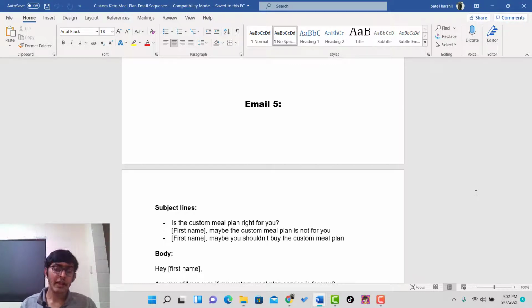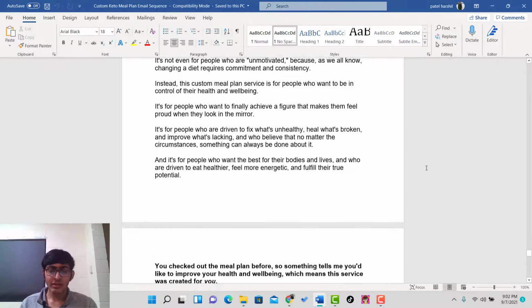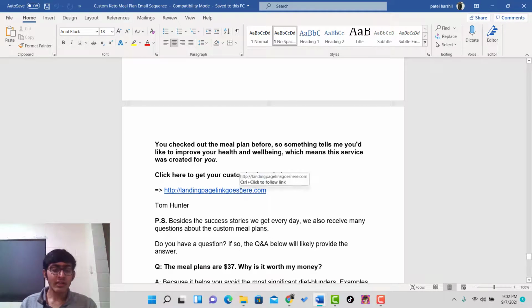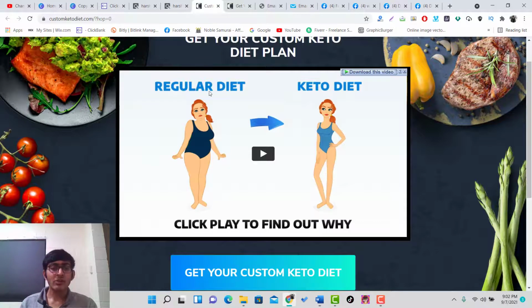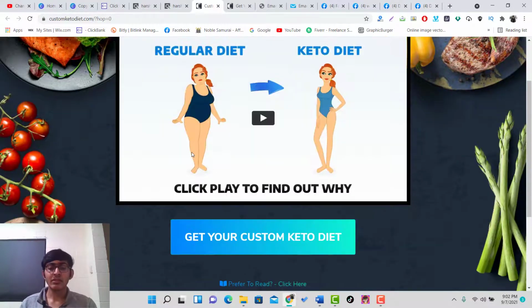So they will get all of your emails daily, and if they open your email, they will show up here like this. Once they click on the link in that email, the person will go directly to the sales page of the product again. And if the person makes a purchase, then you will receive a commission. If the person doesn't purchase the first time, not the second time, not the third time, but if you definitely tell the person that this is the solution they are looking for, then the person will click on the link and make a purchase, and you will receive a $50 average, right? So it's a very good method to promote any product in a Facebook group without spamming people.